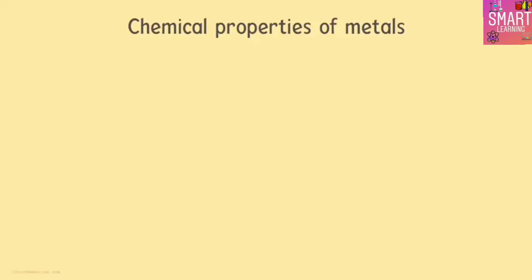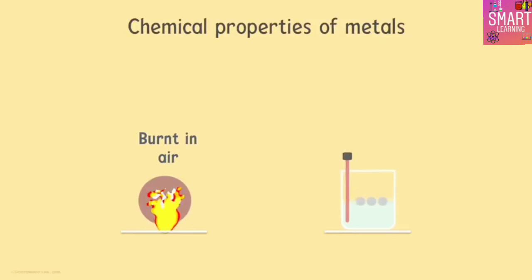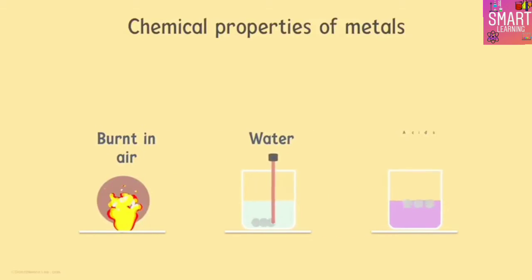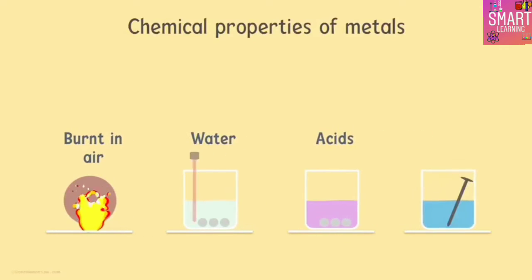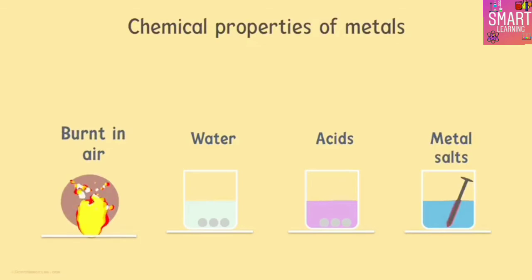We will see what happens when metals are burnt in air, when metals react with water, when metals react with acid, and lastly when metals react with solutions of other metal salts.